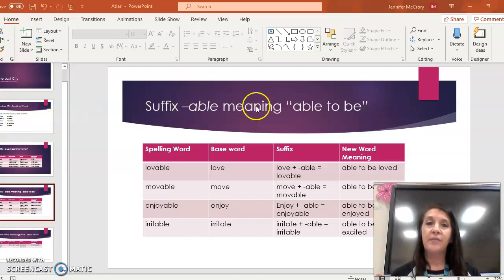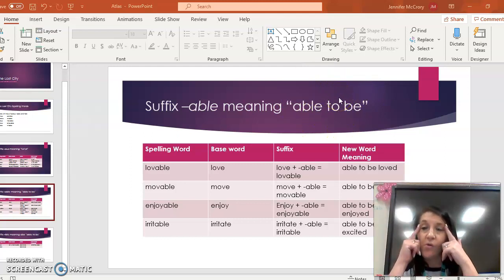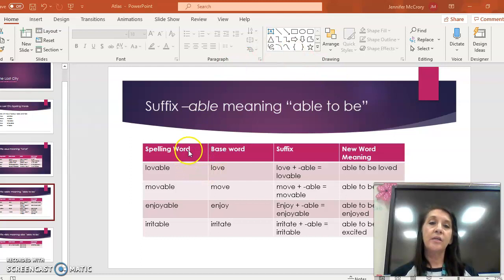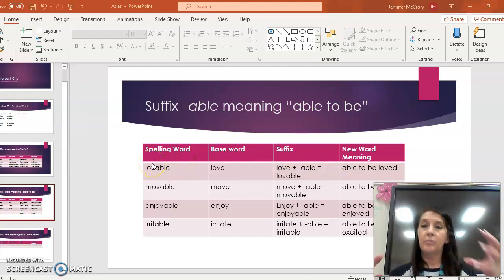So we have our suffix meaning up here to remind us so that we can store that up in our brain, create that next file folder, commit it to memory because knowledge is power, my favorite saying. All right, let's take a look in our first column. We have our spelling words. We broke it up this week so that we could see how we progress along and break those words apart and put them back together.